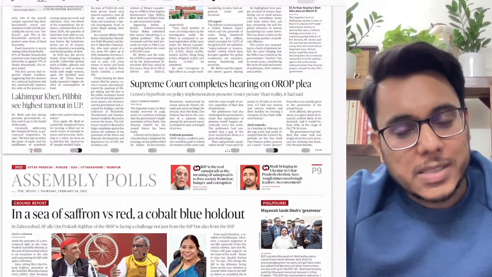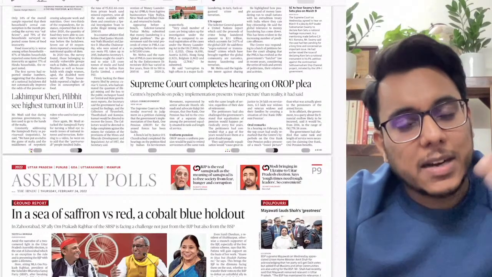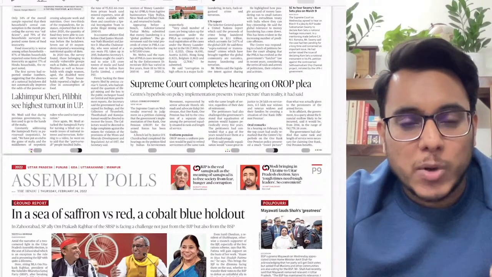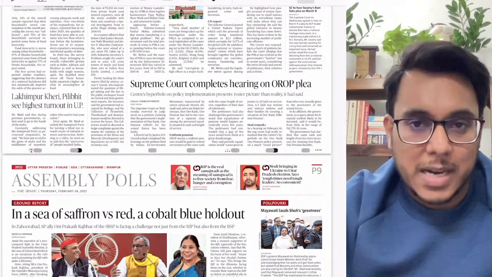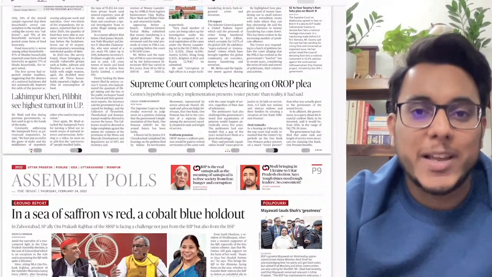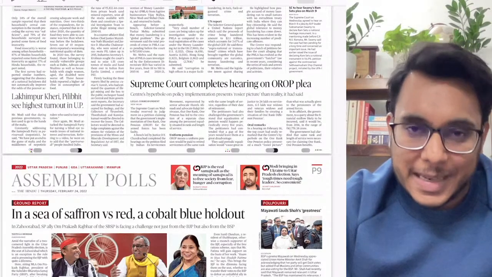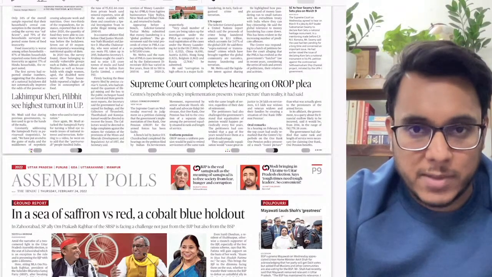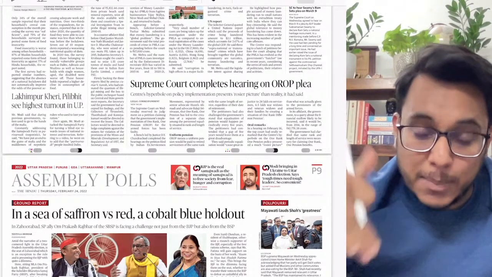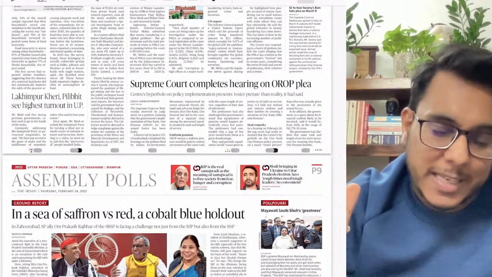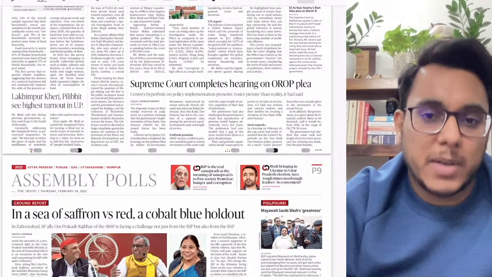Now suppose a person retired at the same rank 15 years back. Your pension is calculated on the basis of your last drawn salary. Obviously 15 years back the salary might have been less, and today the salaries are more. So the person retiring at rank X after some years of service will get a different pension, and the person who retired 15 years back at the same rank after the same years of service might be getting a different pension.